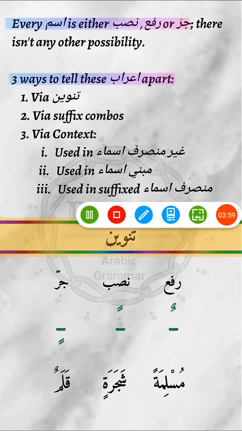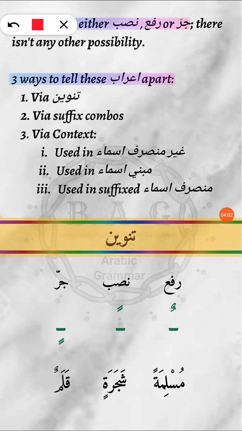Now, every ism is either going to be nasab, rafa, or jar, okay, and there isn't any other possibility, only these 3 i'rab. These rafa, nasab, jar are the i'rab, okay? And how do we tell these 3 i'rab apart? There are a number of ways. The first one is via tanween. That's what I said in the last lesson, that tanween indicates i'rab, all right? And we are going to learn right now how it does that. Then next there is another way that we can tell these i'rab apart from the specific suffix combos.